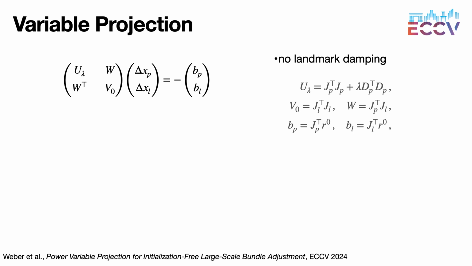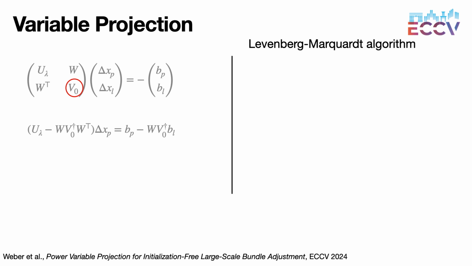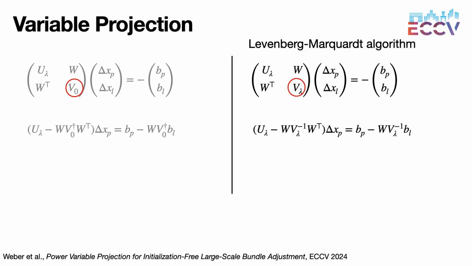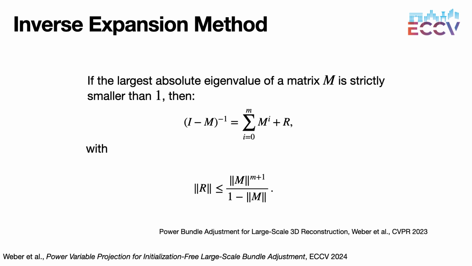An approximation of the Jacobians, called RW2 approximation, leads to the following normal equation. We use the Schur complement trick to reduce the size of the problem. If we compare with the traditional LM algorithm, the only difference is the landmark damping V lambda. This minor change leads to very different convergence behavior.